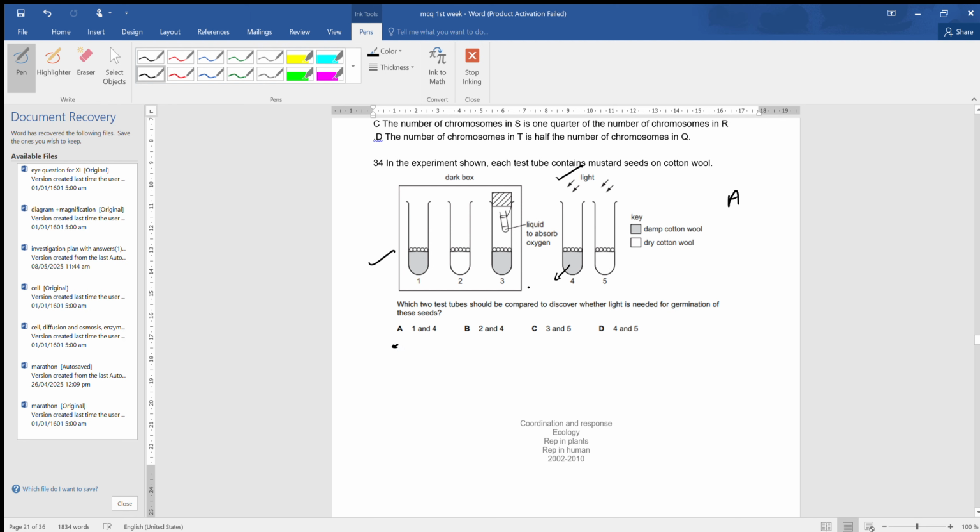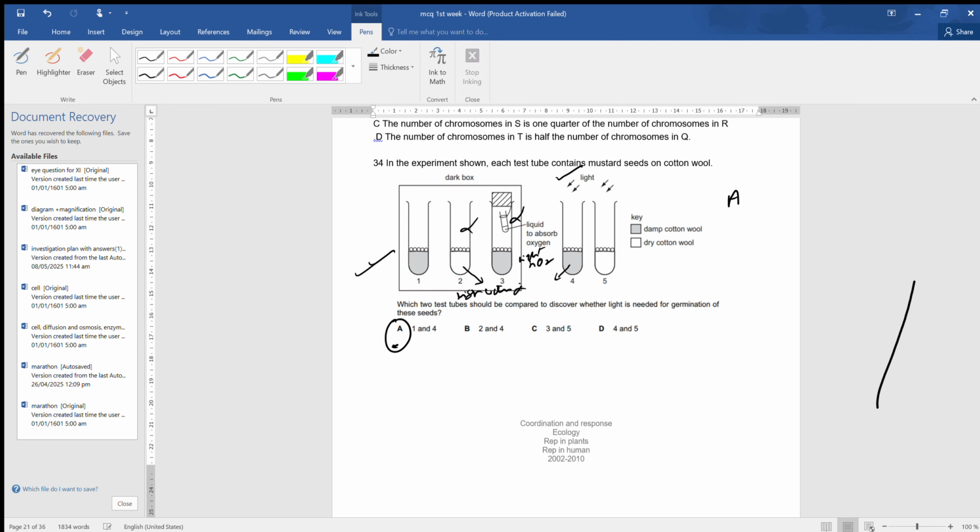Now B. What does B say? B is 2 and 4. In B, there is dry cotton wool. So over here, the water is also removed along with the light. So in an experiment we can remove only one factor. Okay, now a liquid to absorb oxygen. So over here as well, both light as well as oxygen are absent. So this is again not an experiment for the importance of light, whether light is essential or not. So only 1 is showing that. Therefore A is the correct answer.